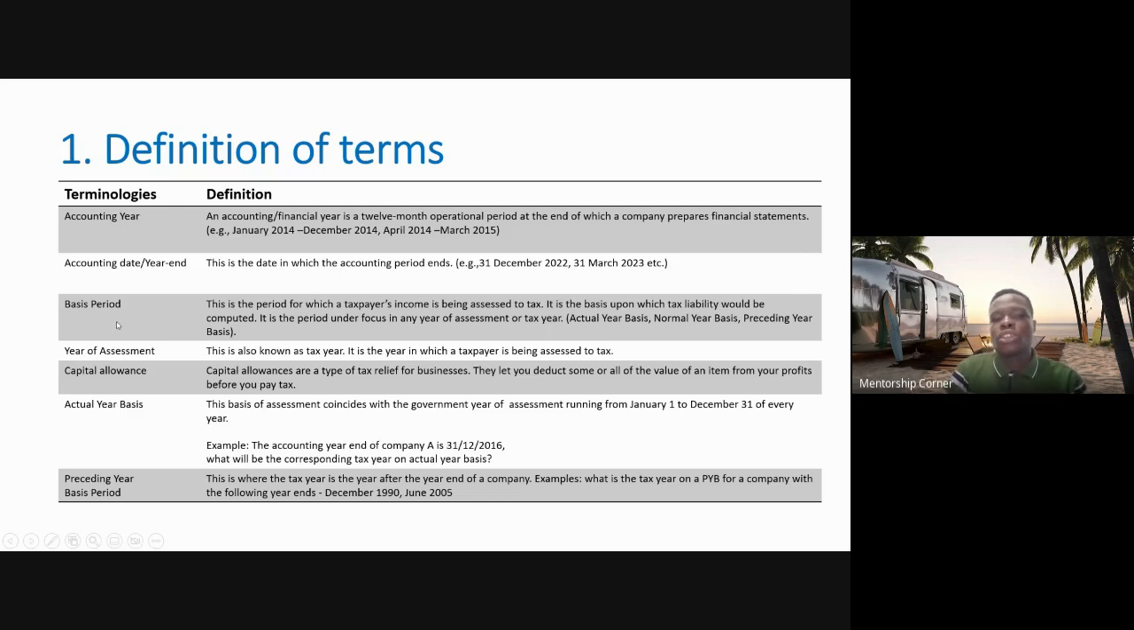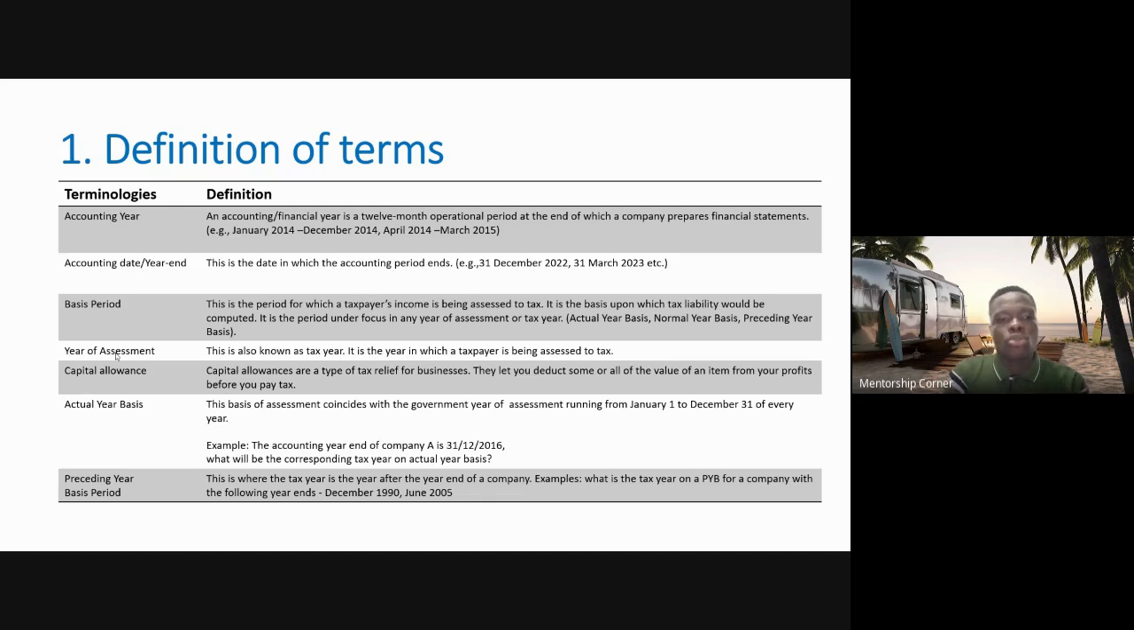Now, the basis period, we'll still get to that aspect, right? But this year of assessment now, it will depend on the nature of the business. Is it a commencement? Is it a change in accounting date? Is it an ongoing business? When it is an ongoing business, your year of assessment will be the preceding year basis, meaning that if we're in 2023, my tax for 2023 will be paid in 2024. So 2024 becomes my year of assessment.